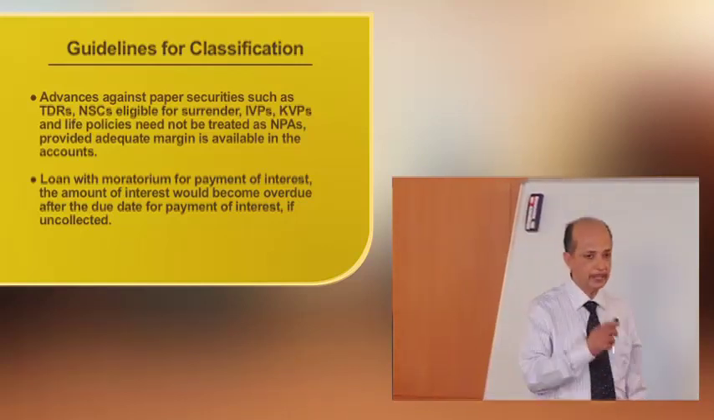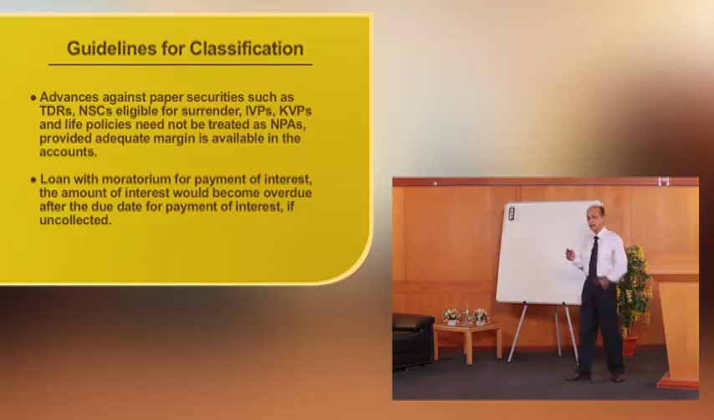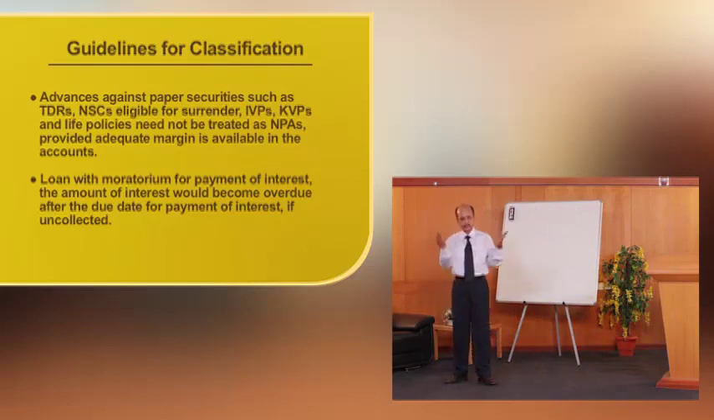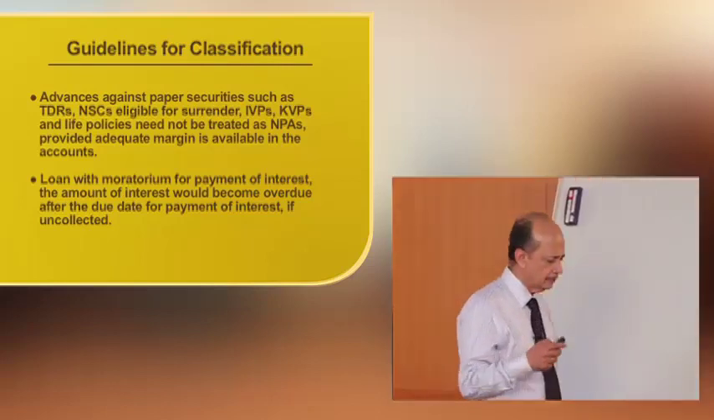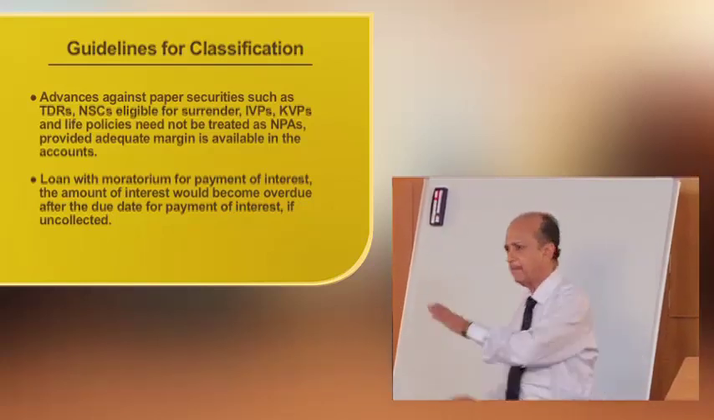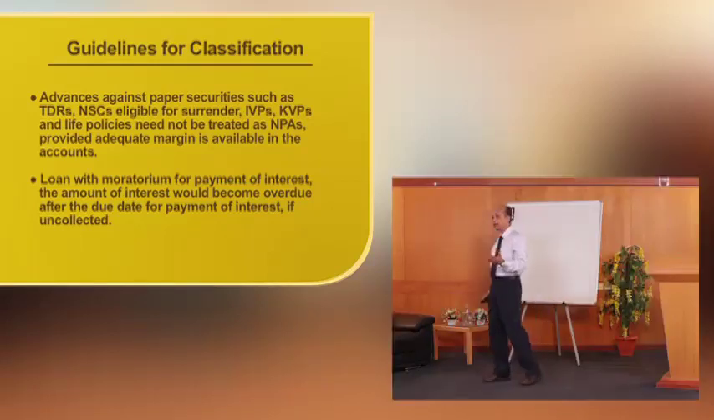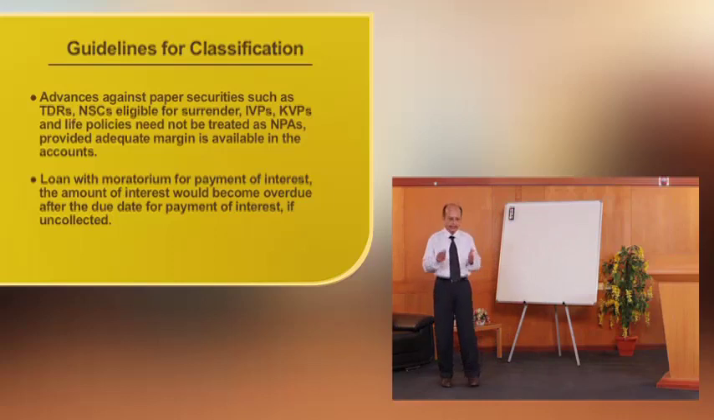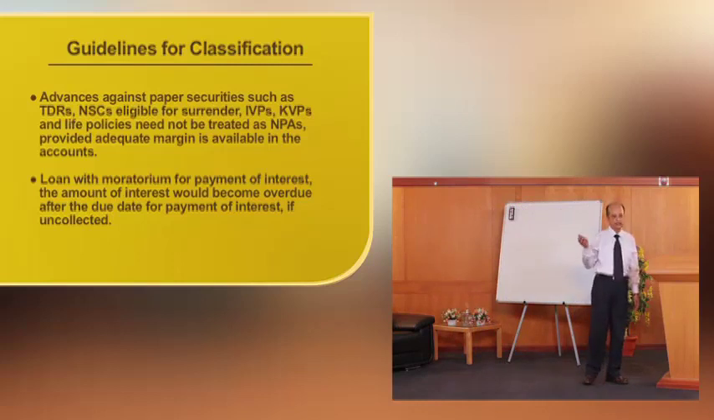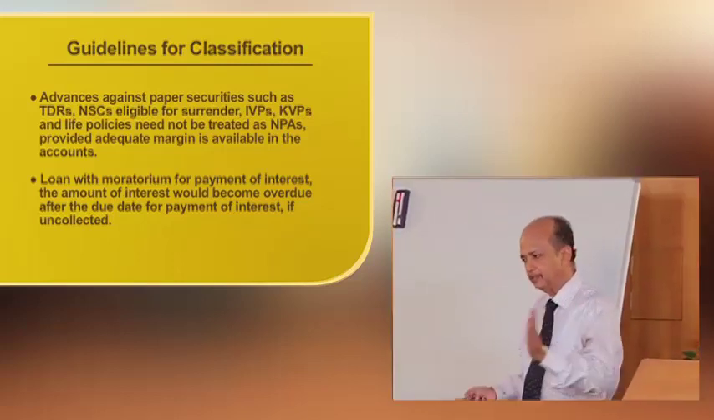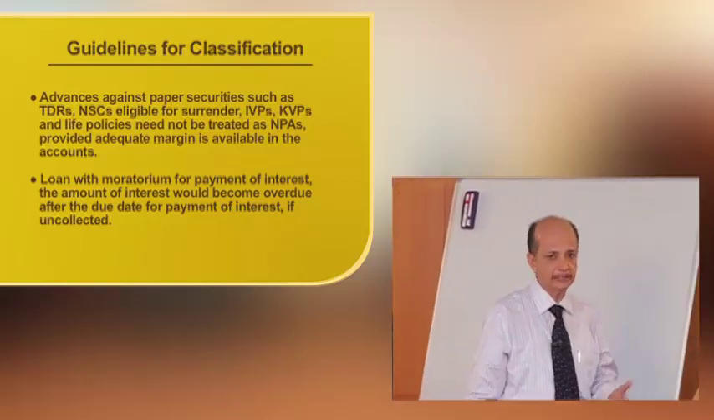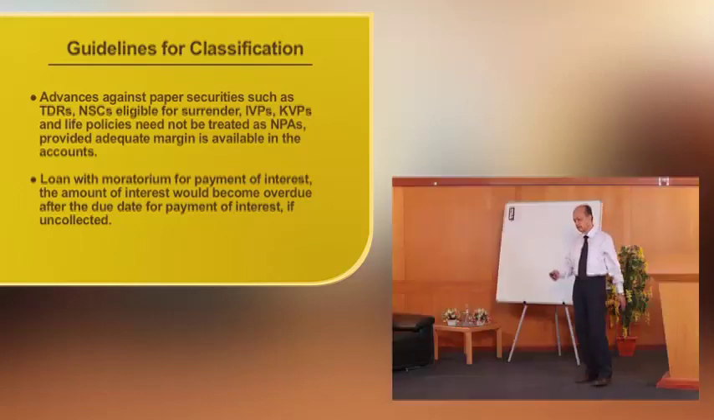If the margin is adequate, then there is no need to classify those advances as NPA. Then loans with a moratorium for payment of interest. In many cases, suppose a bank has financed a machinery, and income generation happens only when that machinery is installed and commissioned. So some moratorium time is given for payment of the installment and the interest. Moratorium means the time given for making payment of the installment and interest. If the interest accrues during that moratorium period, even though it exceeds 90 days, it cannot be classified as an NPA.